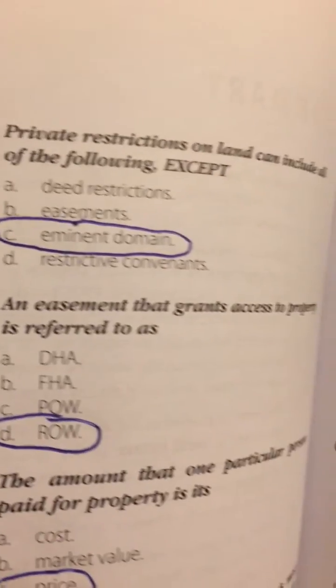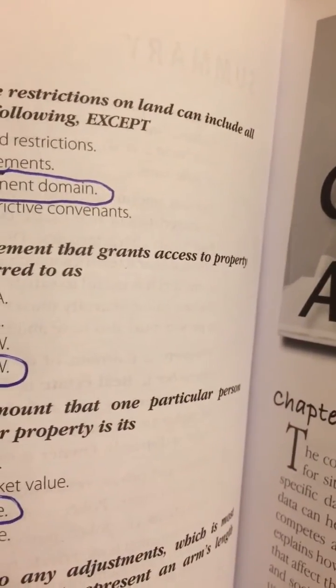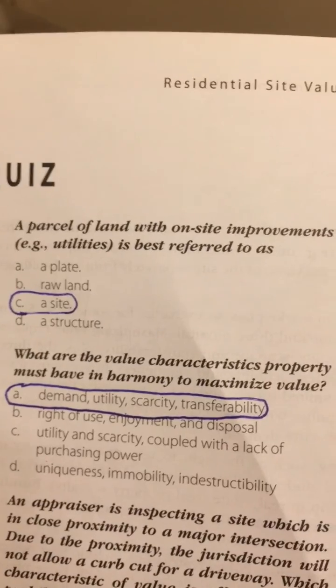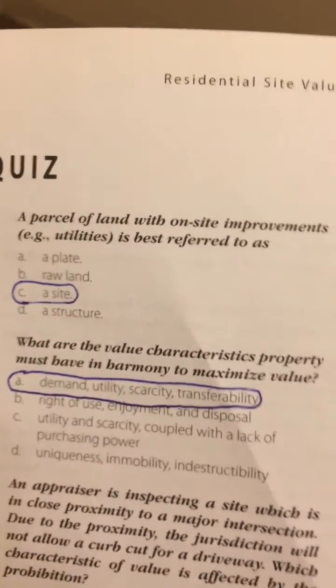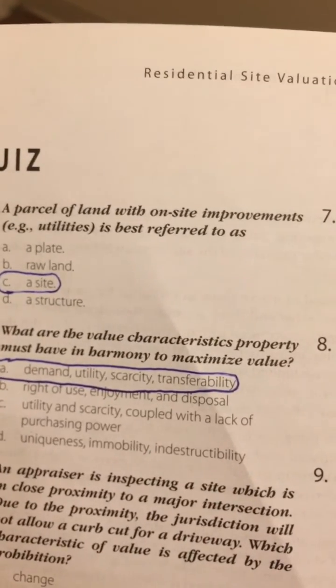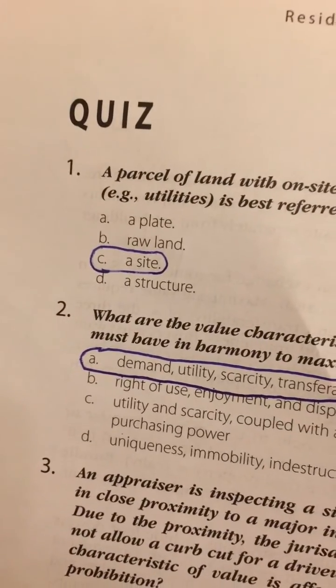Residential Site Valuation and Cost Approach, page 12. Quiz. Number 1. A parcel of land with on-site improvements, for instance utilities, is best referred to as a site.